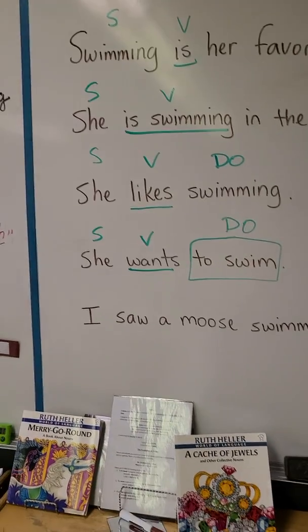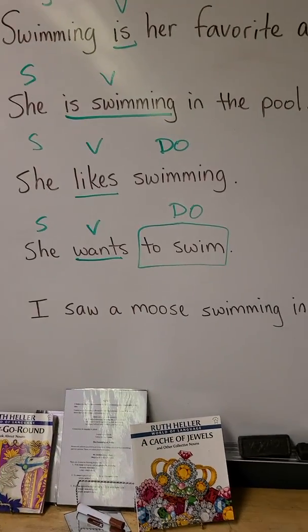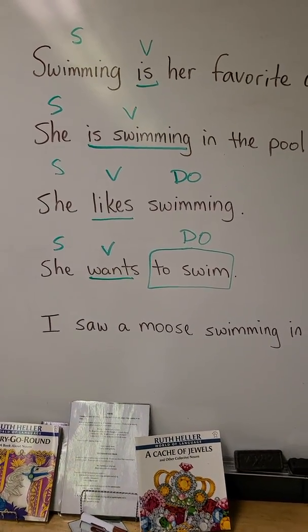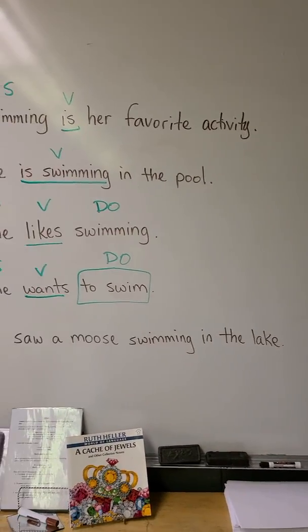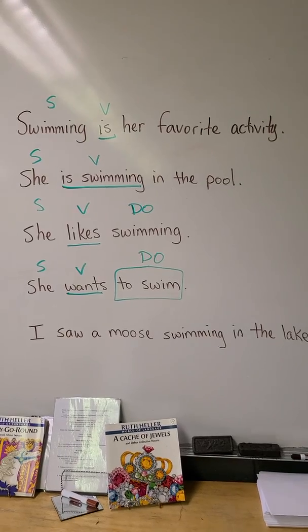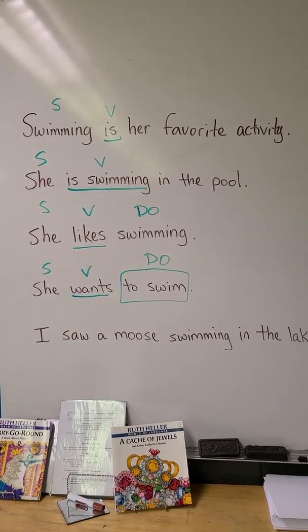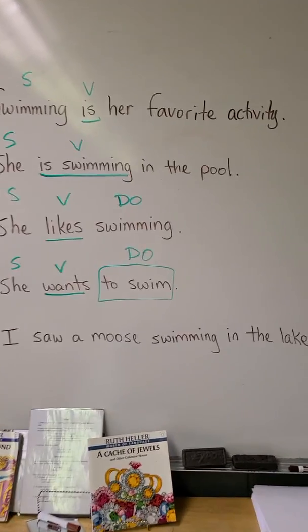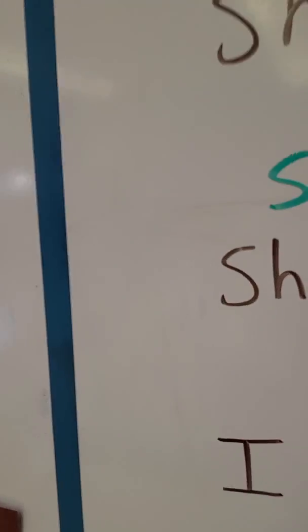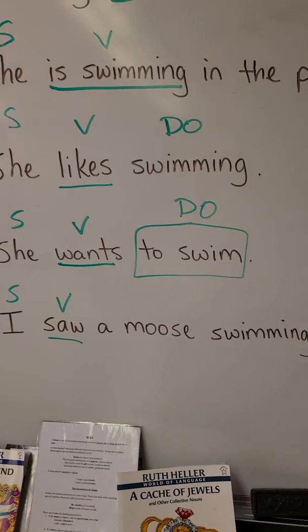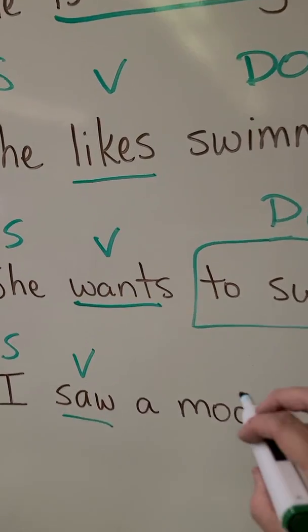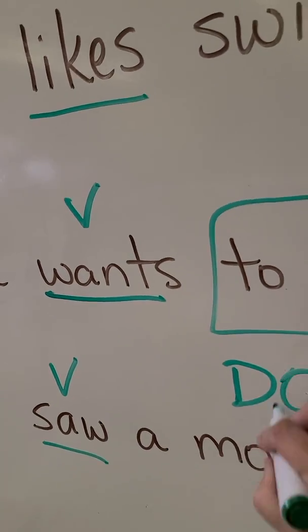And let's find one more example when something looks like a verb, but it is not a verb. I saw a moose swimming in the lake. What is the main verb in this sentence? What is happening? I saw. Saw is your verb. Who sees? I saw. What did you see? I saw a moose.